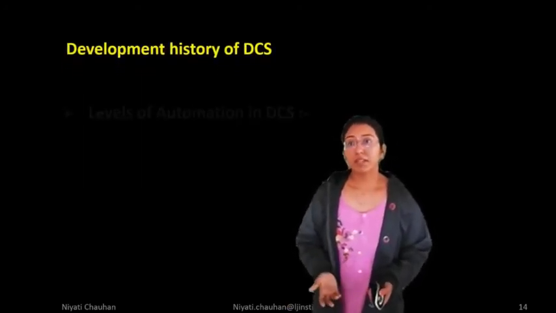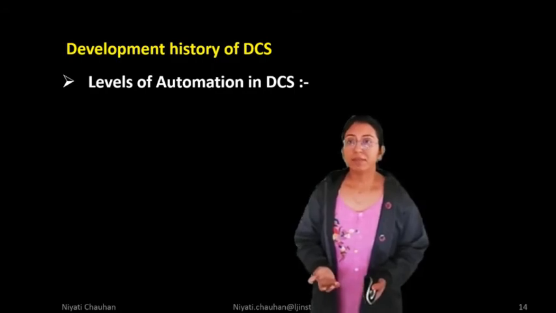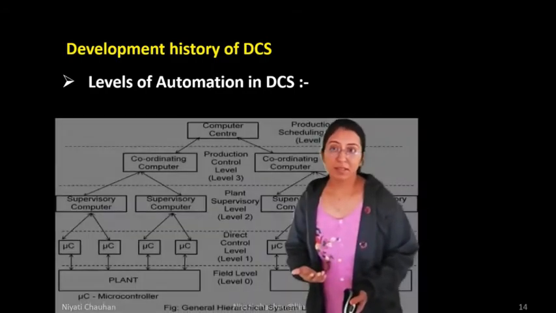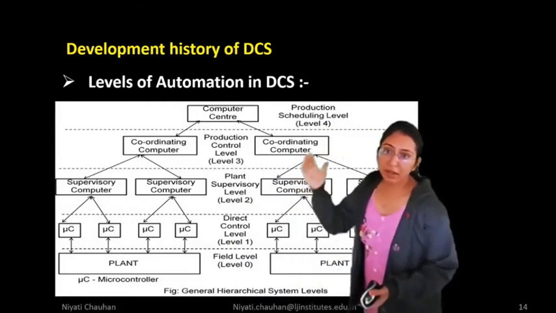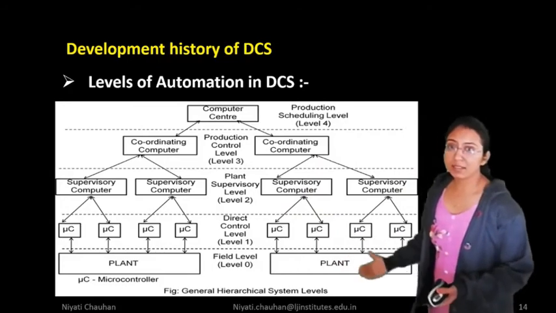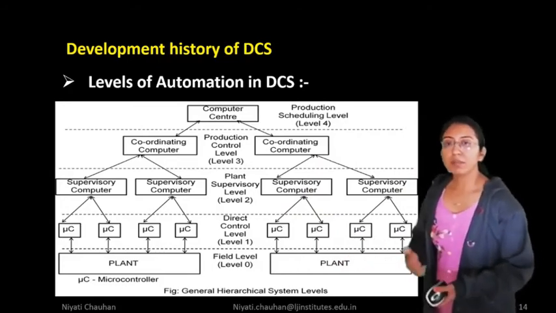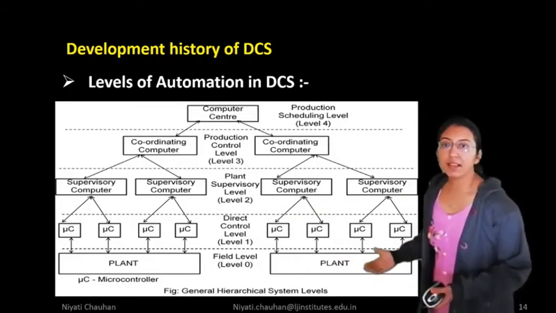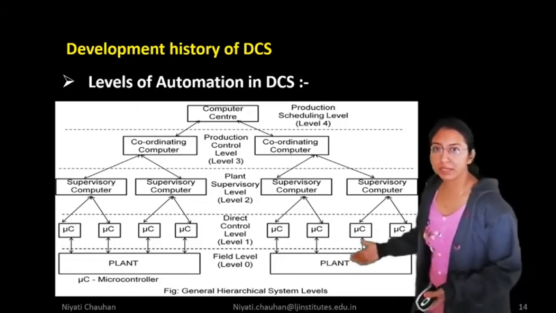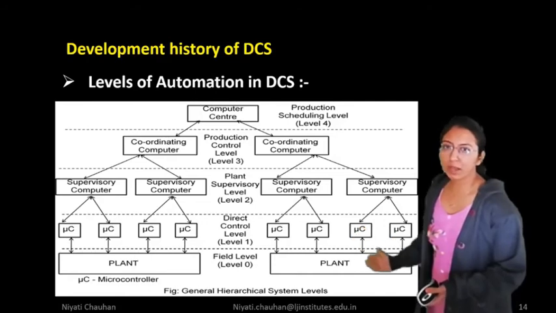Development history of DCS. Levels of automation in DCS. Here you can see our first level is level 0. Some industries say level 0 and some industries start from level 1, so both are right.